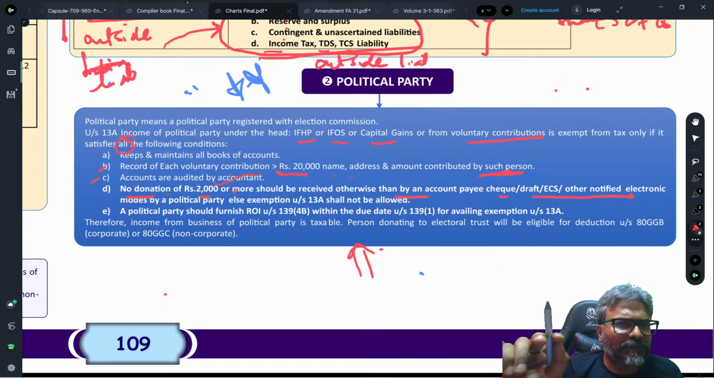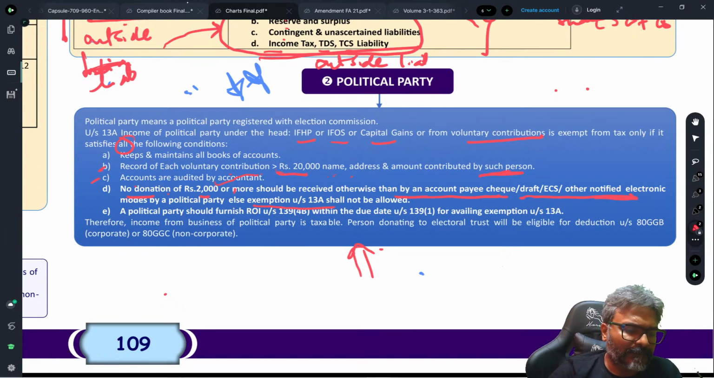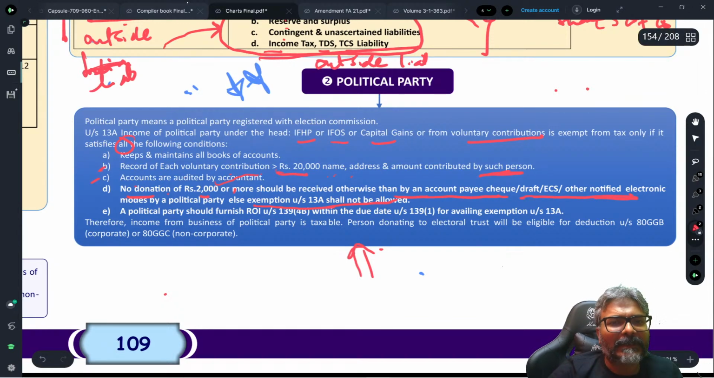No donations of rupees 2,000 or more should be received otherwise than by an account payee check or draft or ECS or other notified electronic mode by a political party, else exemption under section 13A shall not be allowed. That Harsh will discuss. Shall not be allowed in this regard. Okay.